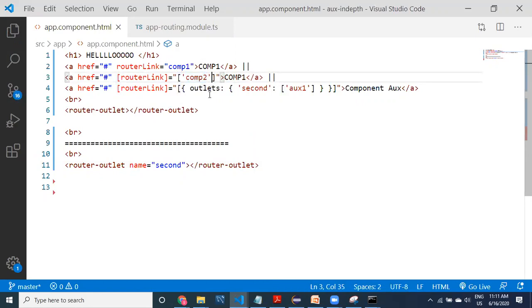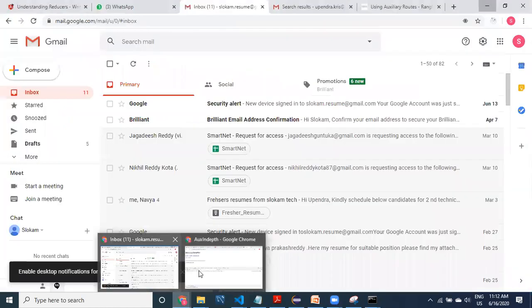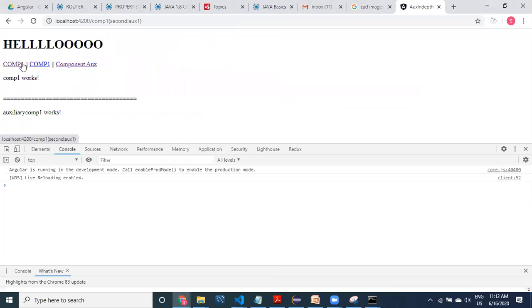Inside the square brackets, whatever values you provide are going to be assigned here. Of course, it indicates an array, so multiple values can be provided. But if you provide a single value, this is also fine. This is also going to work fine. These are just different types of syntax that I wanted to show you. So no problem, comp2 is also working fine.